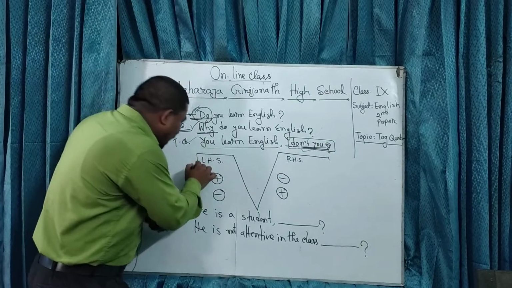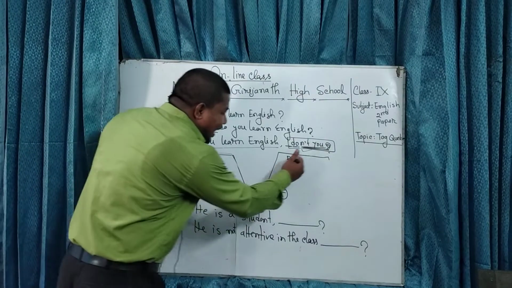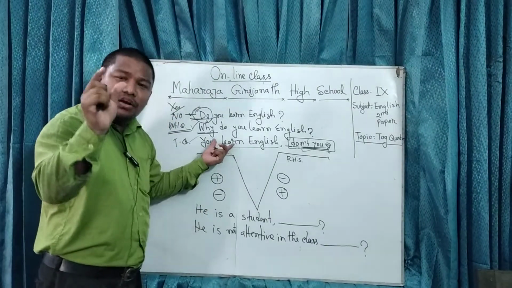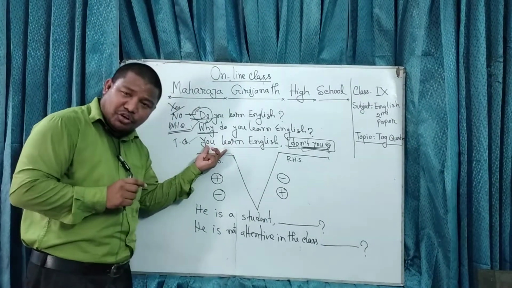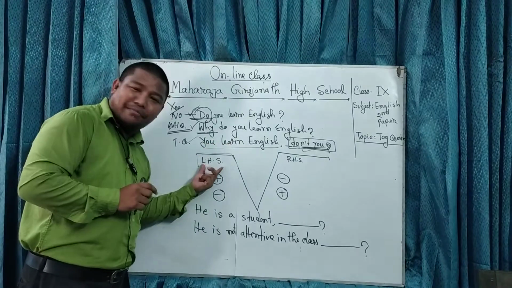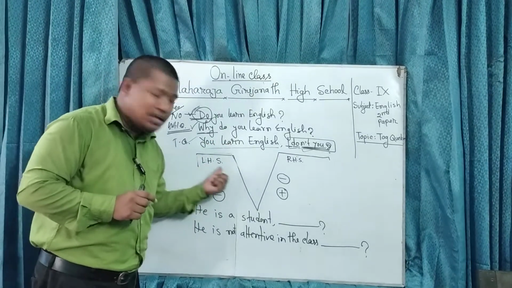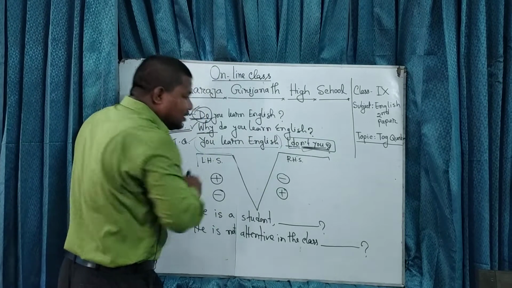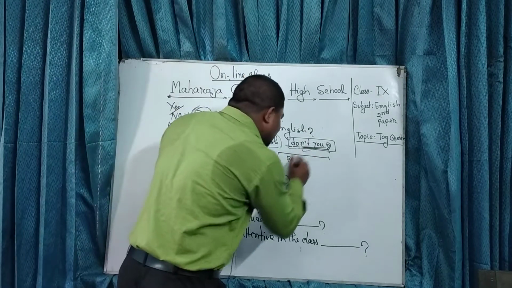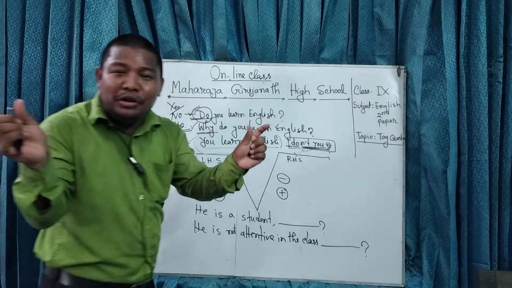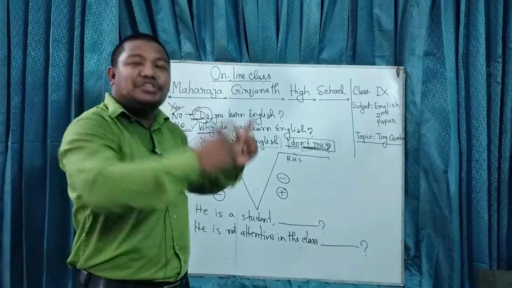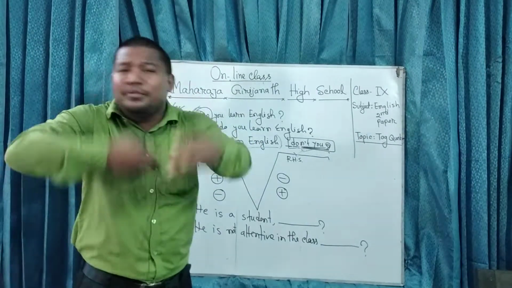I have written here left hand side and right hand side. I compare the given sentence, the sentence which will be given in your questions, as the left hand side, LHS. So this given part is my left hand side and my tag question is the right hand side. So we will prove it, right? We will have agreement from left hand side to right hand side. So how will be their agreement?